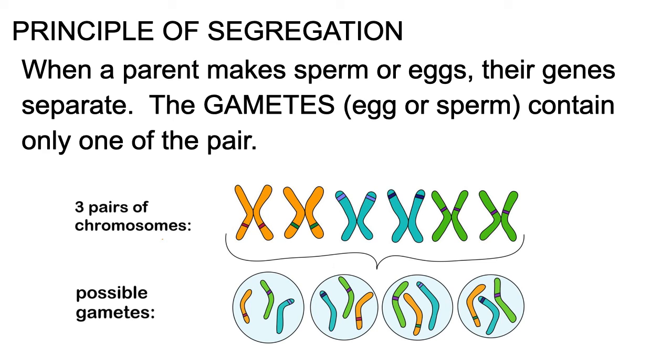Two more slides here. This one being on the principle of segregation. So when a parent makes sperm or eggs, their genes will separate, and the gametes, being the egg or sperm cells, contain only one of each pair of chromosomes, and we went through this with the process of meiosis last week.